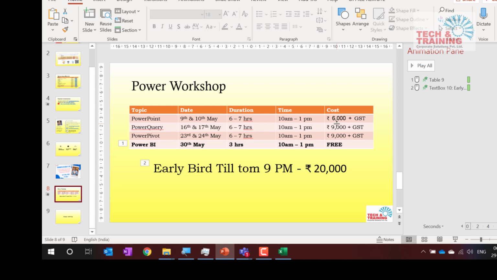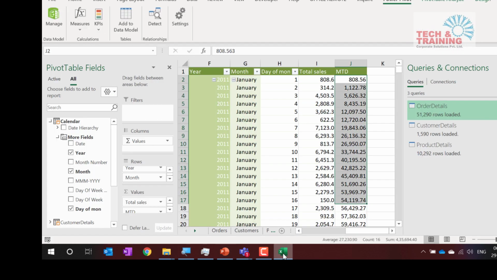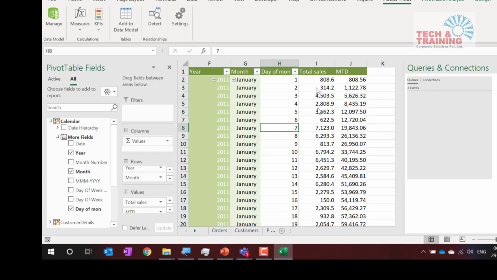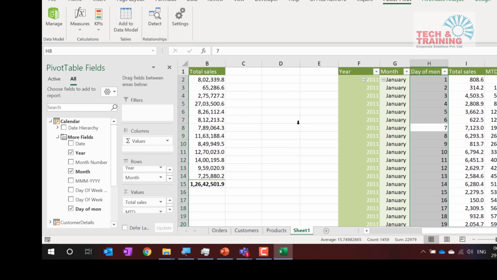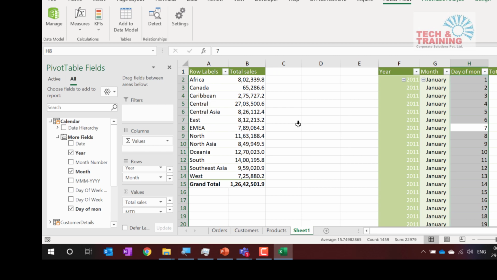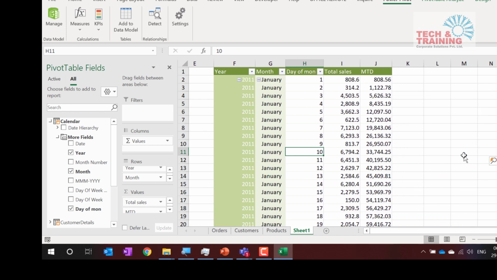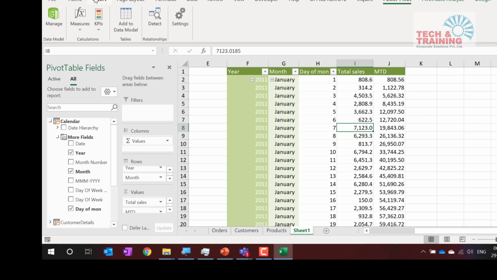Okay, one more thing I forgot to tell you. Let me show you one more interesting feature. I'm sorry I forgot to show this feature, but I really like it. So take a look at the screen. Now here, ever heard of creating pivot on pivot data? I'm sure you might not have heard of this feature, that you want to create a pivot table on a pivot table report. So I'm now going to show you how you can use pivot on pivot. See here, this is a pivot table report. I cannot use a pivot table over here.